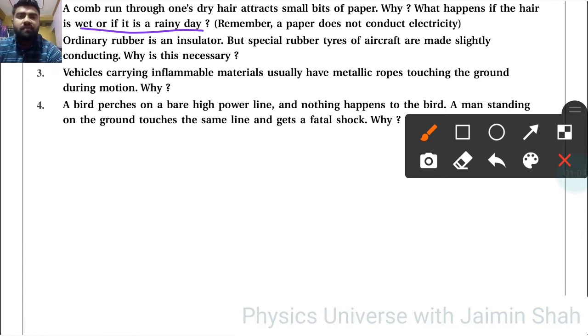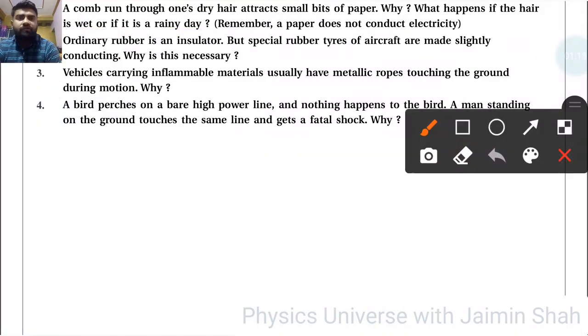Then second, ordinary rubber is an insulator, but special rubber tires of aircraft are made slightly conducting. Why is it necessary? Because whenever we are driving any vehicle, if the rubber is an insulator, then the accumulated charge can't flow into the earth's surface, and it will affect the person who drives that vehicle. So that's why we have to make these rubber tires a little conducting.